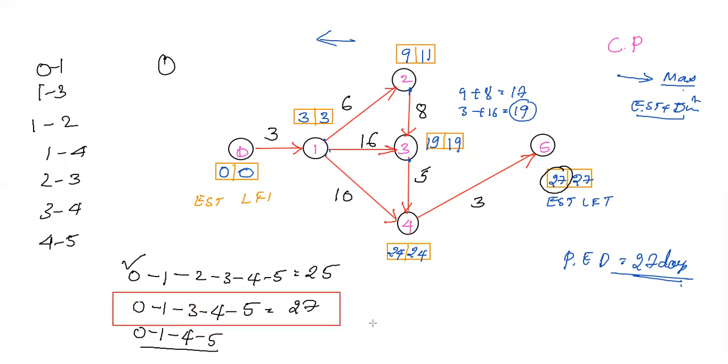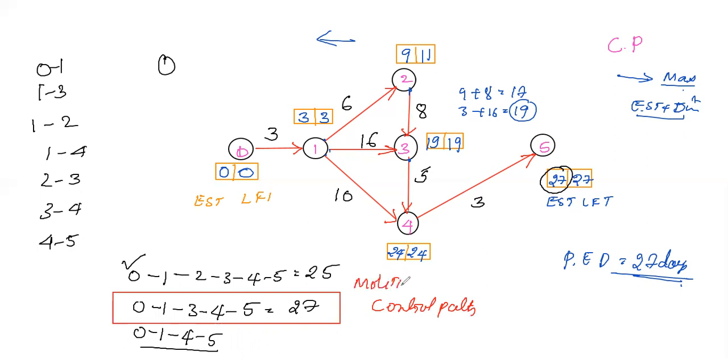So they have asked for the critical path, so you need to identify the values, put all the values in, and state the critical path. Or they may ask you for the control path. Don't get confused. So why is it called control? Because this is the only path which is consuming more time.